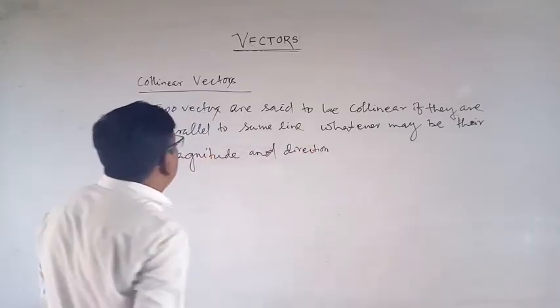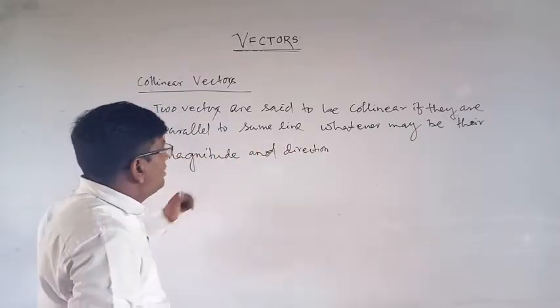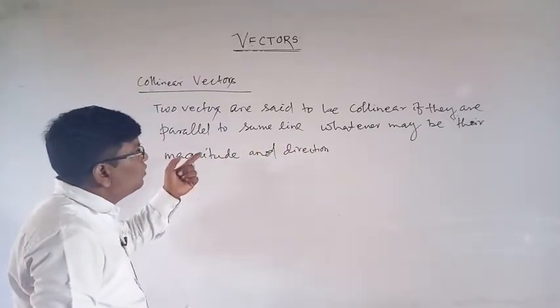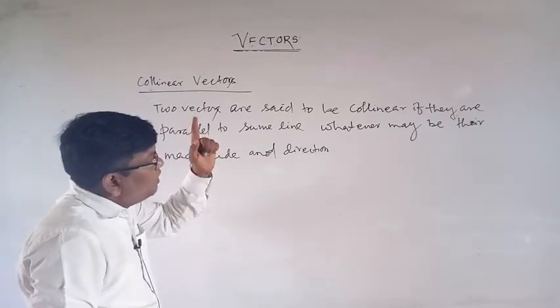Okay, two vectors are said to be collinear vectors if they are parallel to the same line, whatever may be their magnitude and direction.